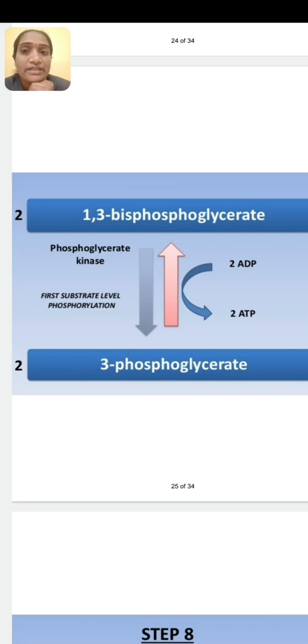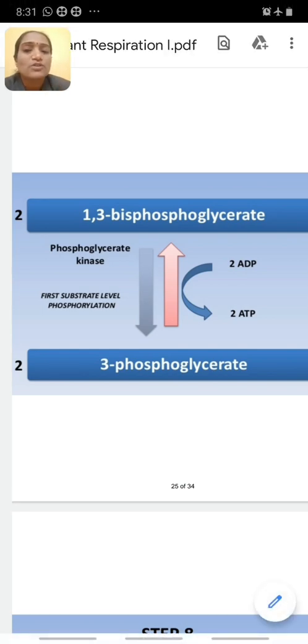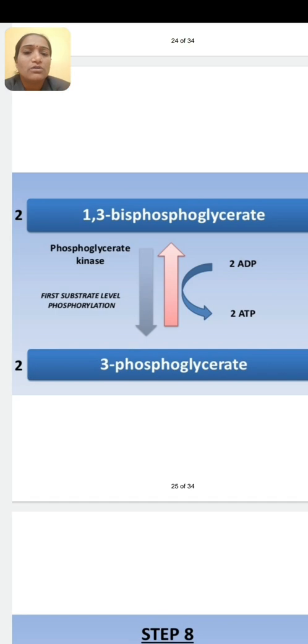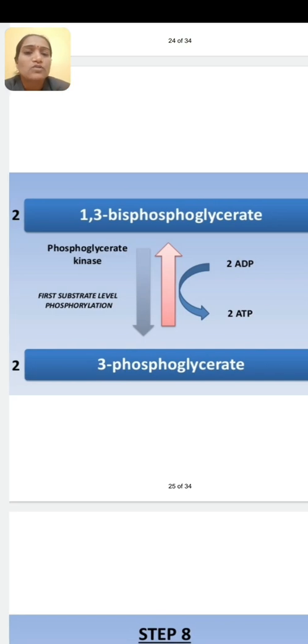Then what about carbon 1? At the first carbon, the phosphate which is attached gets removed. The removed phosphate group is picked up by ADP and it is converted into ATP.